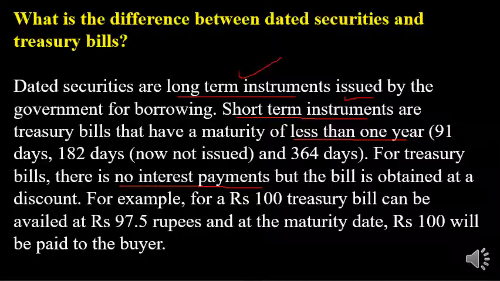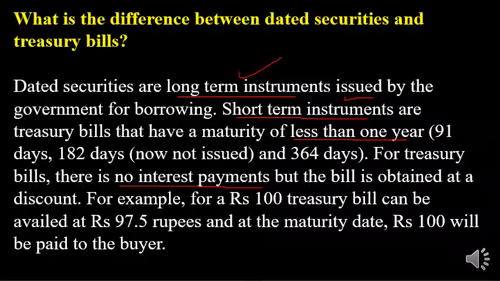at face value. If 100 is the face value, it is issued at 100 only in the case of dated securities. Whereas in the case of a treasury bill, if the face value is 100, it may be issued at rupees 98, so a 2 rupees discount. That 2 rupees discount is the benefit or return or reward to the investor. So there is no interest payment in the case of a treasury bill, whereas a dated security carries a fixed rate of interest, paid at regular intervals once in 6 months.